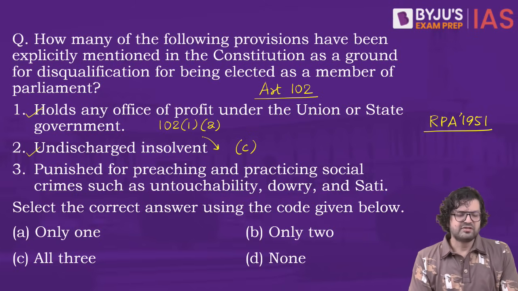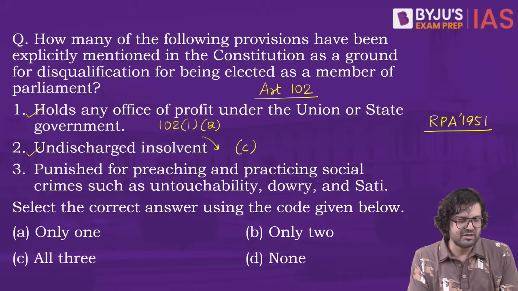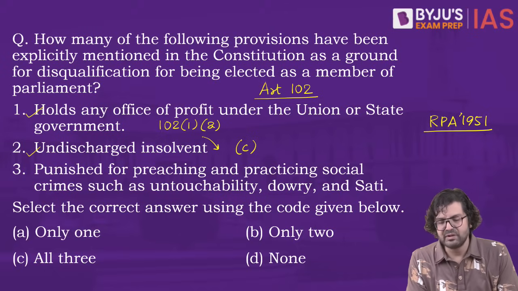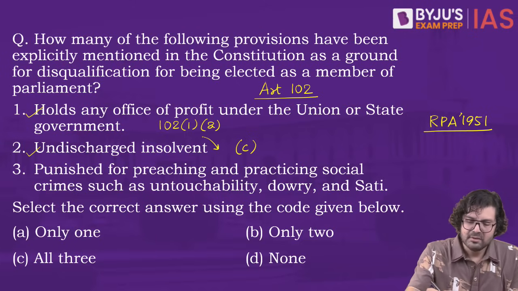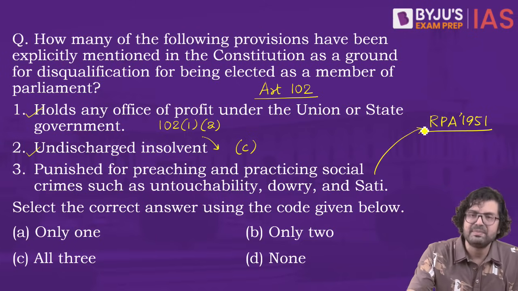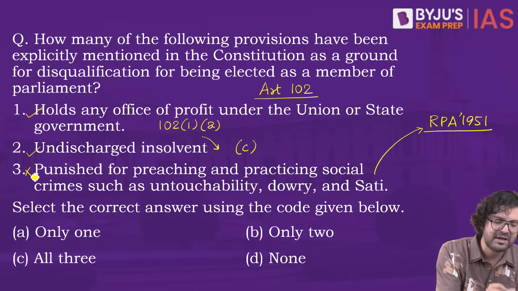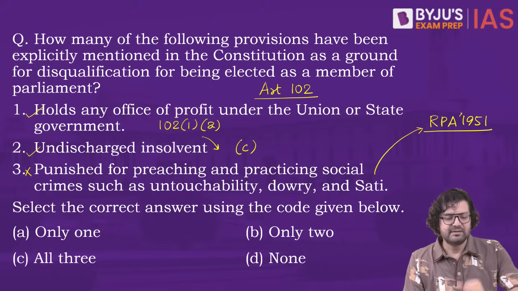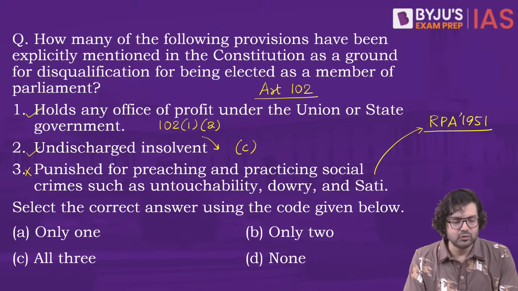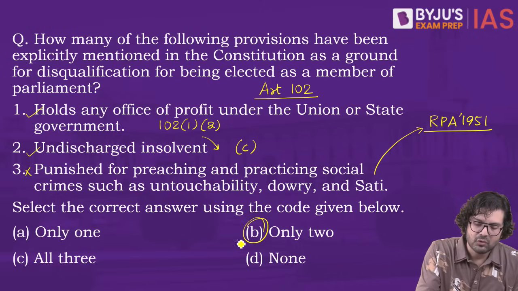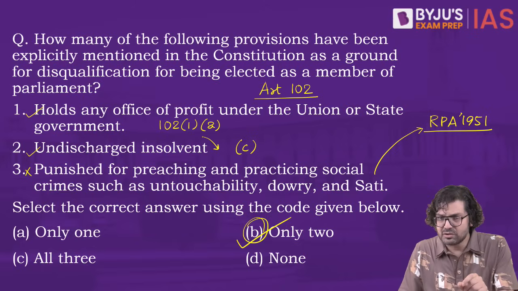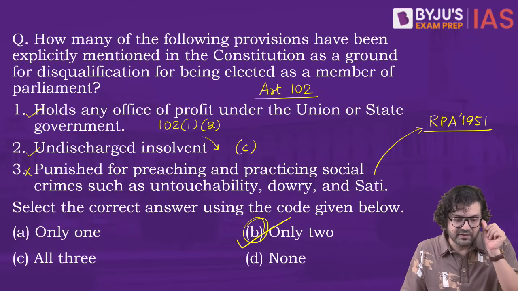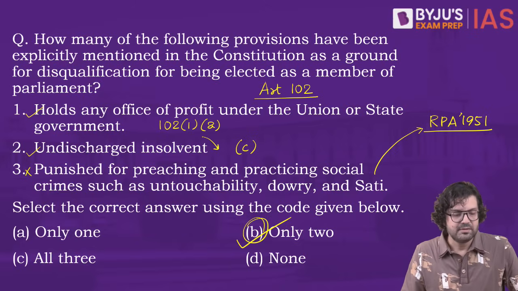Number 3, punished for preaching and practicing social crimes such as untouchability, dowry and sati. Now this is not explicitly mentioned in the Constitution but is mentioned under RPA, hence this is not a part. 1 and 2 are correct. Select the correct answer. Only 1, only 2, all 3. B. Only 2 of them have been mentioned clearly in the Constitution as ground for disqualification for being elected as member of the Parliament.